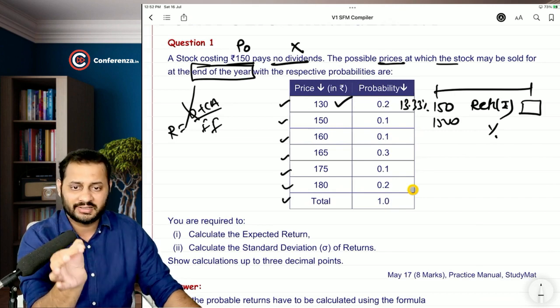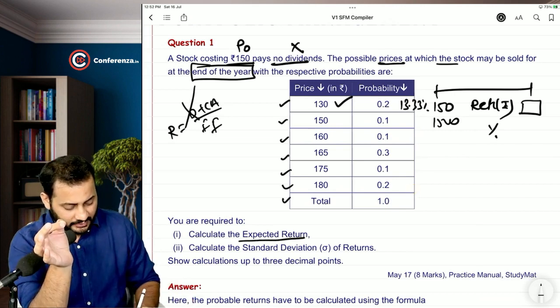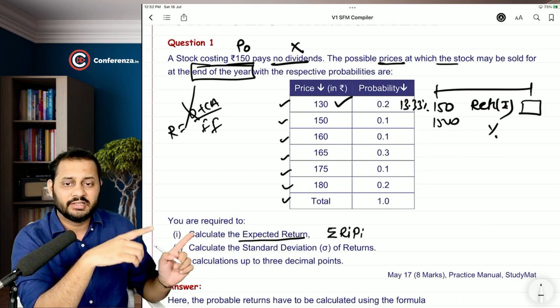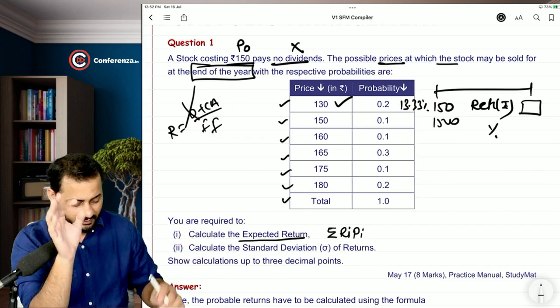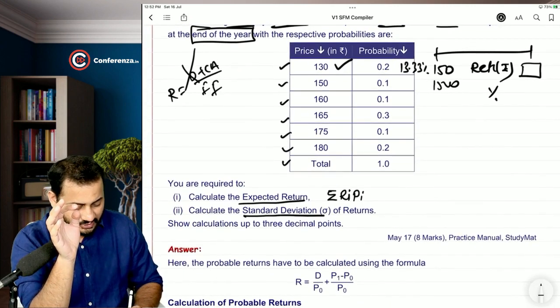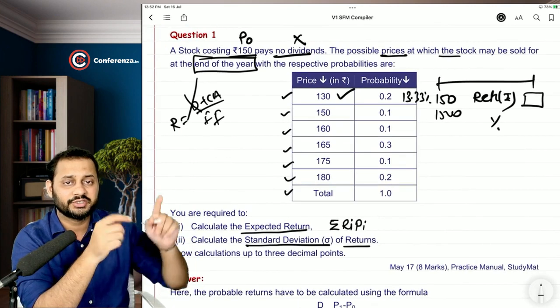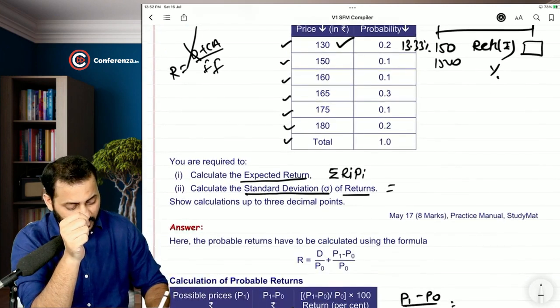What you have to do next is calculate the expected return by using this simple formula, Ri into Pi. Multiply all the probabilities with the return, and you will get the expected return. Then you will have to find out the standard deviation of the return. This is a single stock. You can calculate the standard deviation, and the probabilities are given. What is the formula for that?